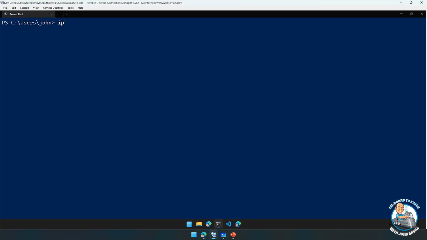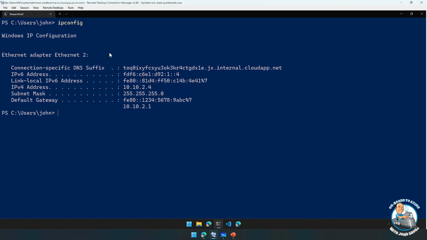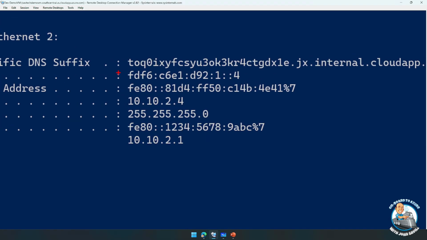If I did an IP config, notice I've got that IPv6 address, and it's from that FD. Notice it's the :1, which was my subnet, and its IP address is 4.